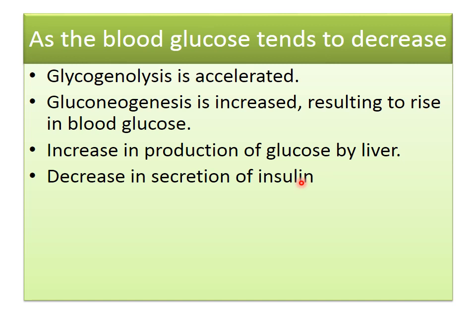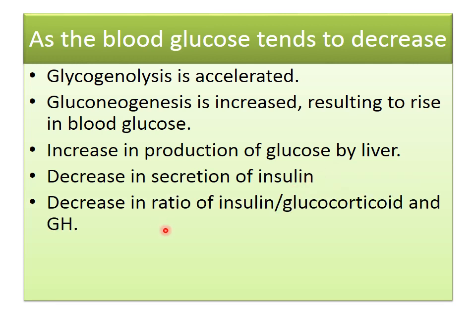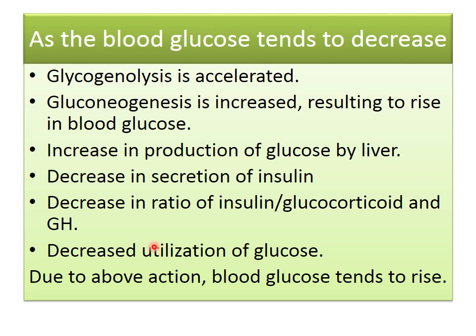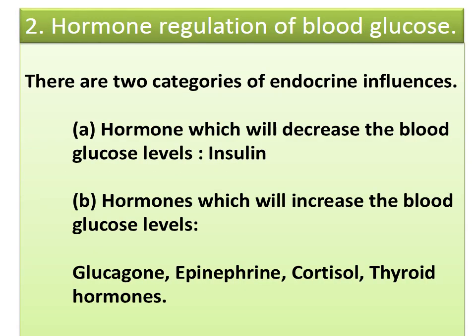So it should be decreased, otherwise the blood glucose is already low and it would decrease again. Then there is a decrease in the ratio of insulin to glucocorticoid and growth hormones. Then decreased utilization of glucose. Due to all these actions, blood glucose tends to rise and in this way blood glucose is maintained. So these are the metabolic regulation, how it is regulated by the pathways.